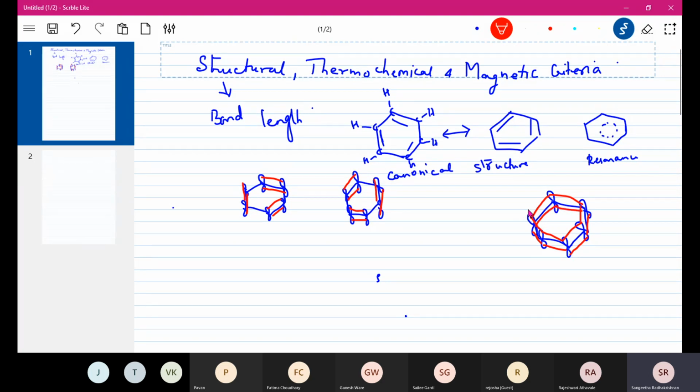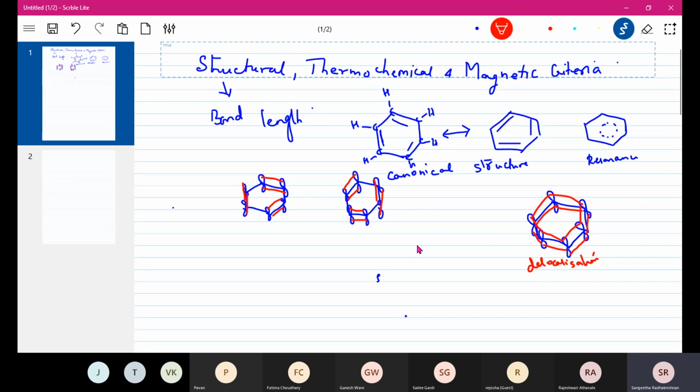All 6 carbon atoms are going to share this pi bond. So that is what we mean by delocalization. It is not owned by any two carbon atoms. It is neither between this carbon and this carbon, but it is shared by all